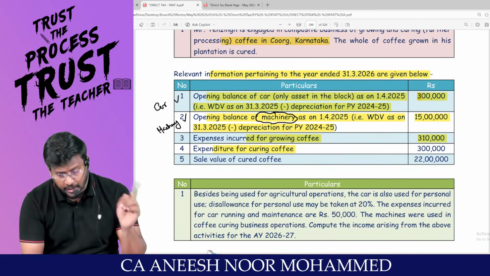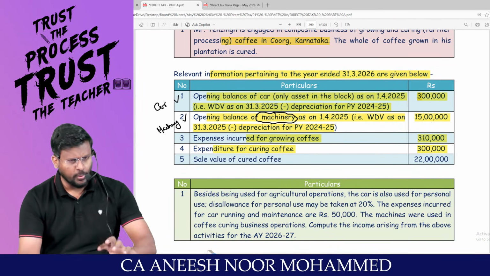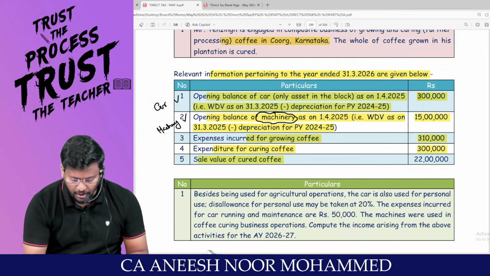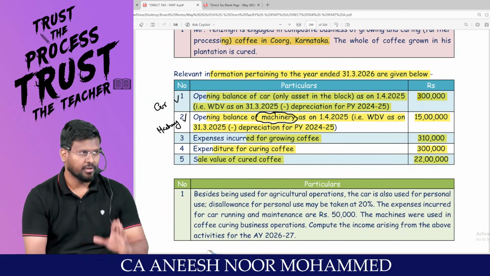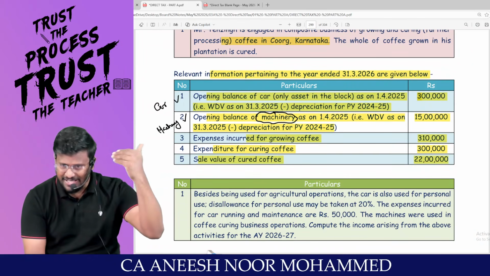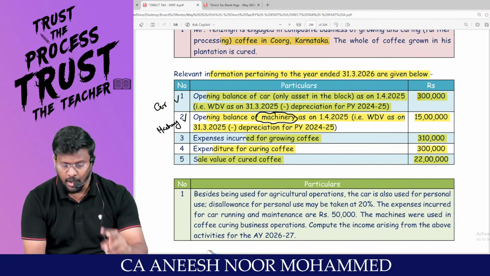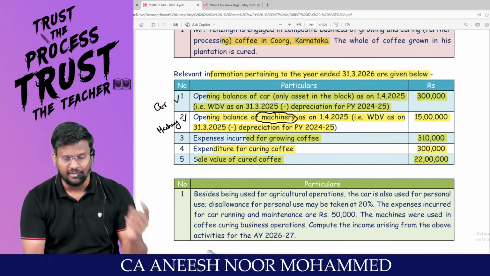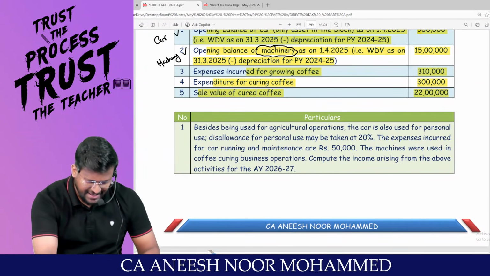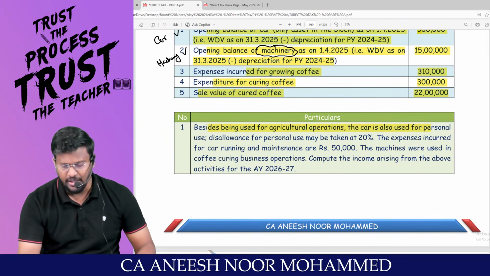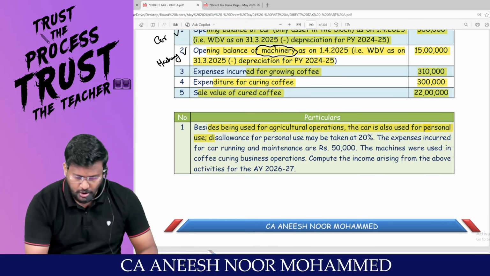Expenditure for curing the coffee, 3 lakh. So by doing both the things, you will sell the coffee for how many lakh? 22 lakh. So from 22 lakh income, I have to reduce the expense. 2 expenses mainly we will incur. One is to grow the coffee and the other is to cure the coffee. Besides being used for agricultural operation, the car is also used for what use?